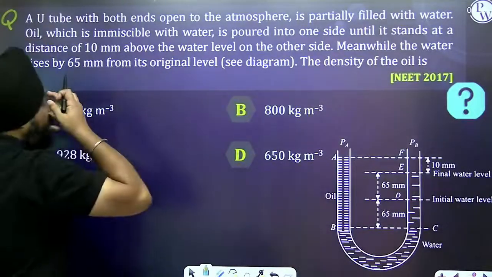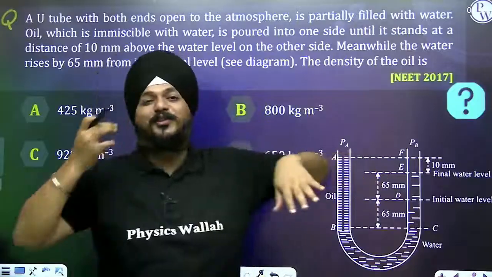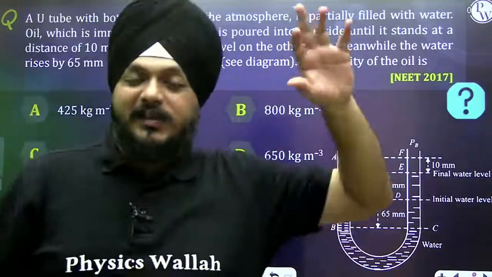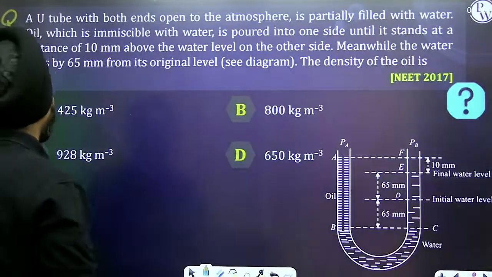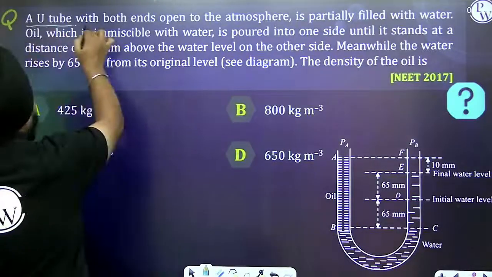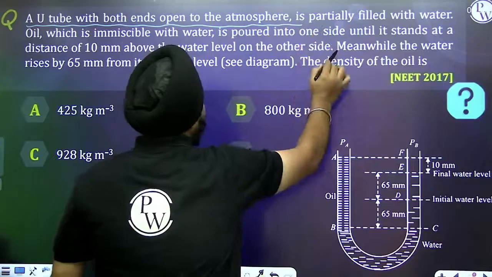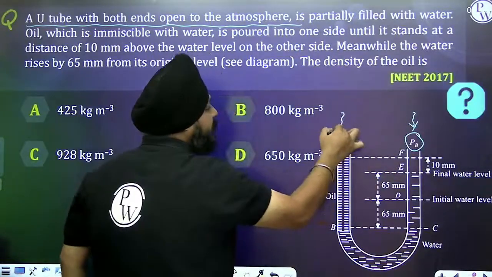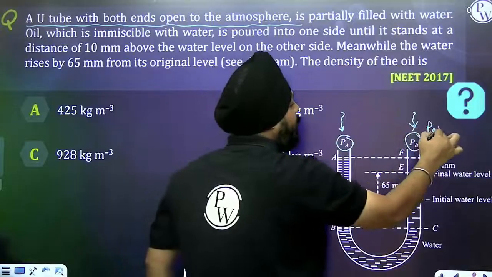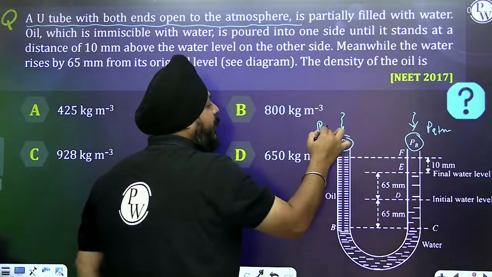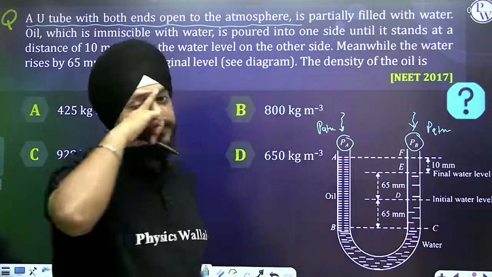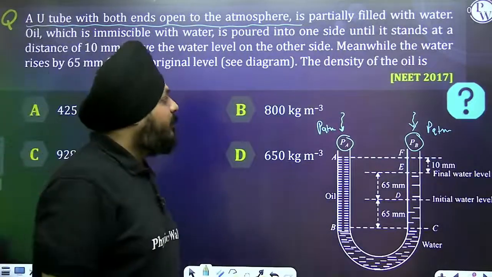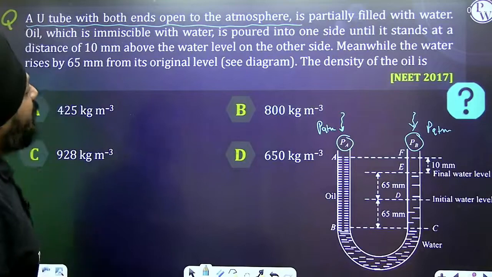U-tube based sums are asked maximum times in examinations. A tube with both ends open to the atmosphere. See, both ends are open. It means that atmospheric pressure is acting. This is a case of atmospheric pressure. How are we going to deal with this? Let's see.